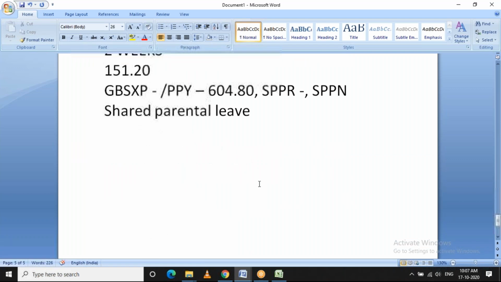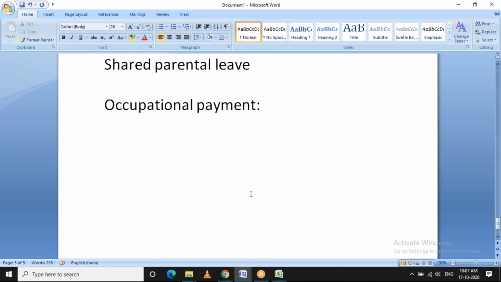Now, in addition to statutory absence payment, we have something called occupational payment. What is this occupational payment?